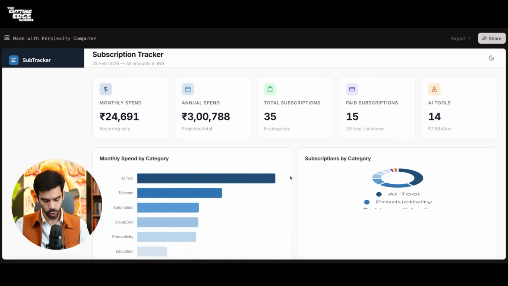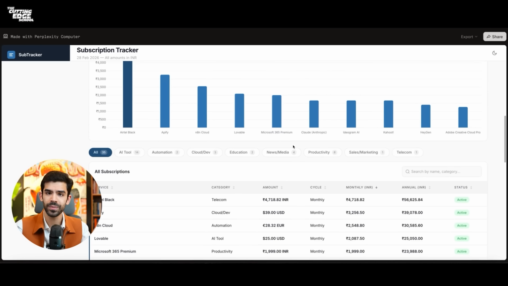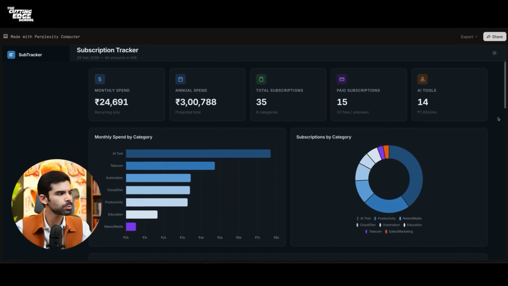Our company was spending too much on subscriptions. So I have an email ID where almost all subscriptions are sending their invoices. I told Perplexity to go to my email ID and figure out where we are spending so much money, because we were spending almost 2-3 lakh rupees a year. I was very worried, and Perplexity went, found all of the information, and categorized it accurately, not even a single mistake. In fact, it even added a dark or light theme toggle and created a dashboard, which took my finance team at least a day of effort, 4 to 5 hours, and even they could not make a dashboard like this. Even they ended up making an Excel sheet, tracking everything individually.